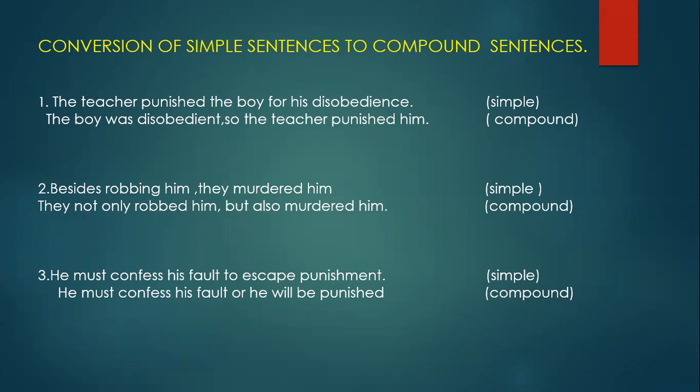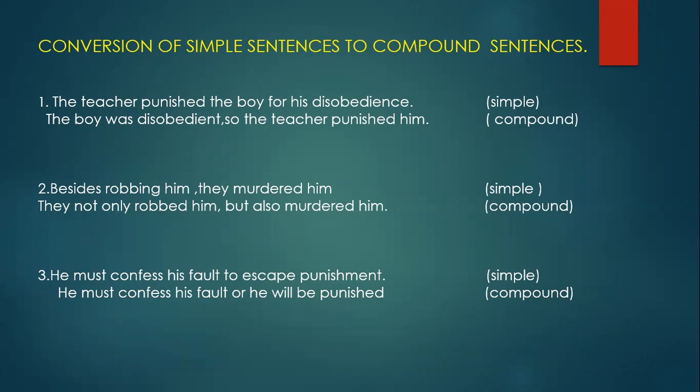So how can we make it as a compound sentence? That means there should be two main clauses. See, he must confess his fault. So that confess became a finite verb here.